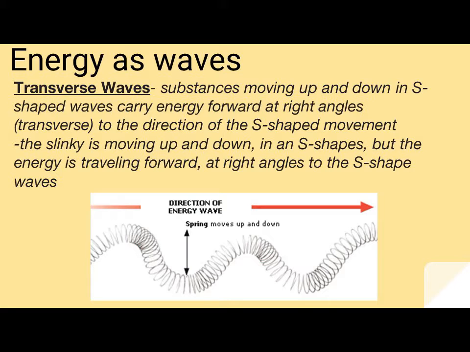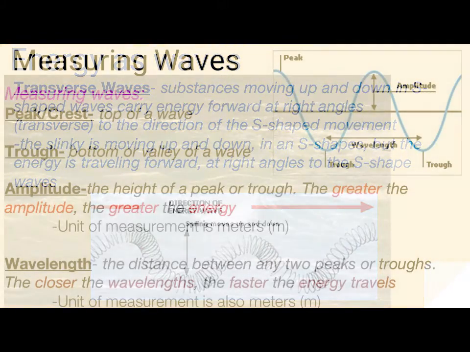Energy as waves: transverse waves. Substances moving up and down in S-shaped waves carry energy forward at right angles, or transverse, to the direction of the S-shaped movement. The slinky is moving up and down in an S shape, but the energy is traveling forward at right angles to the S-shaped waves. Think of shaking a blanket and how the waves move at a right angle.